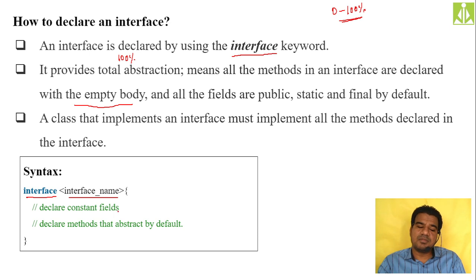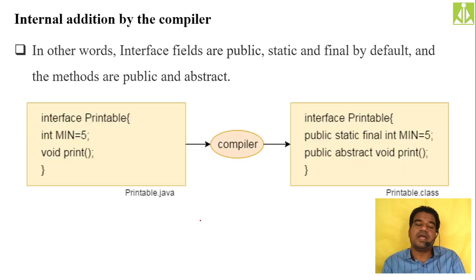Inside this, we can keep both fields as well as methods. Fields must be declared like constants. They must be public, static, final. And methods must be declared abstract by default: public abstract, then the method name. So just go and see the internal additions by the compiler, when you are declaring an interface in your Java program, how that interface will be treated by the compiler.